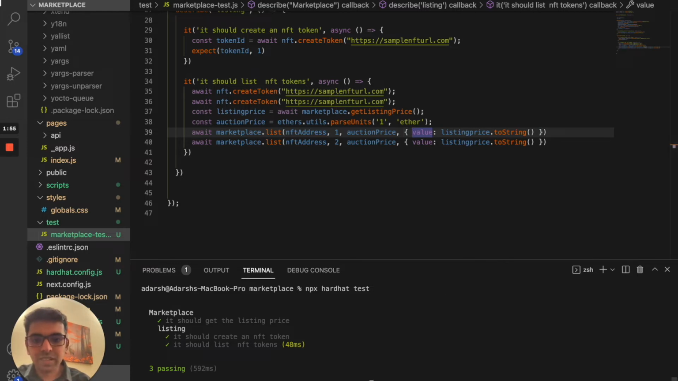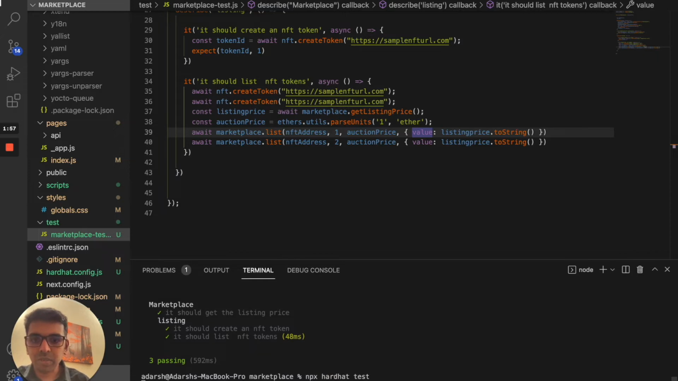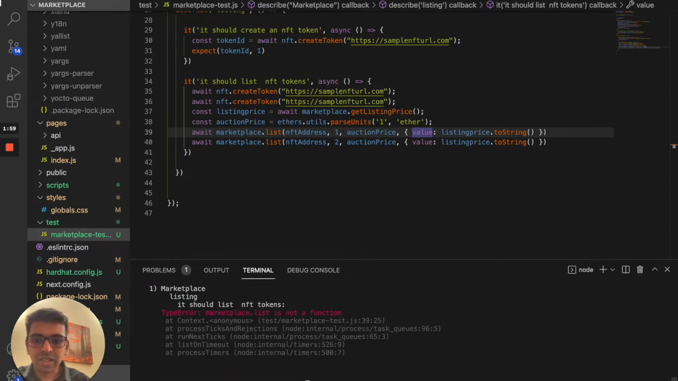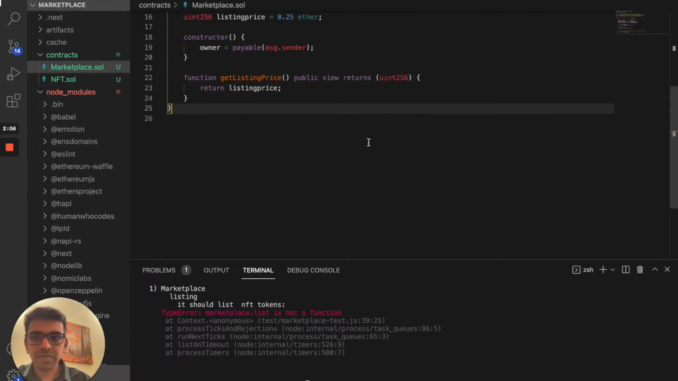Let me just run this and see what happens, because at the moment we don't have a list function in the contract. So let's go back and write this list function. We are at our marketplace contract. Let's write a list function.